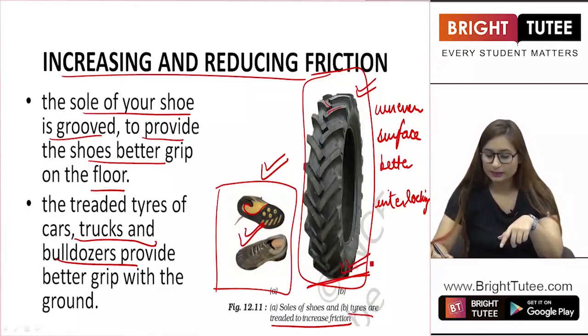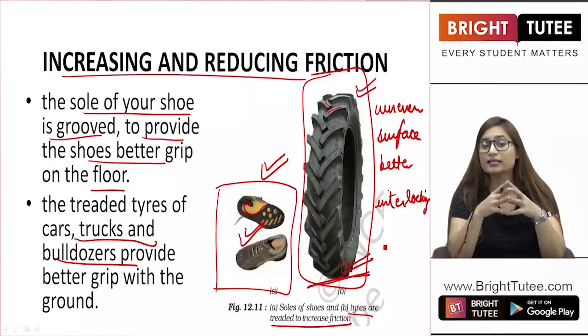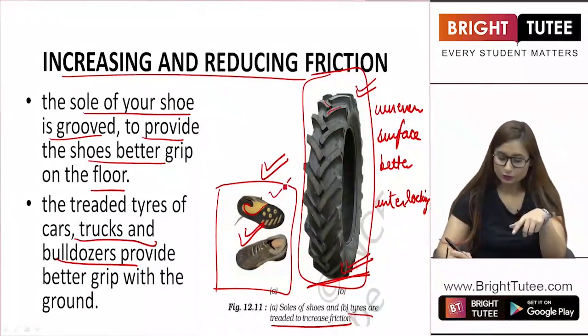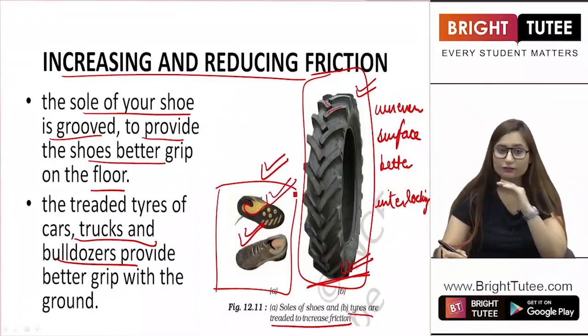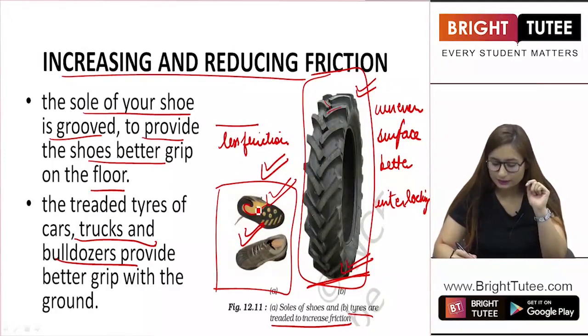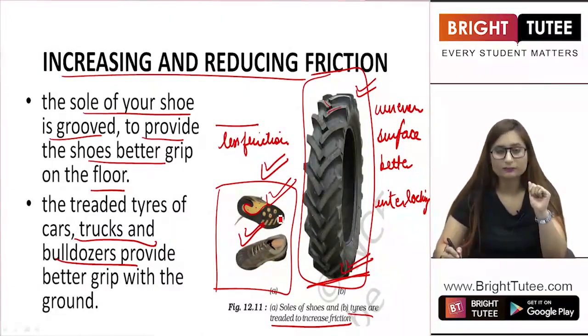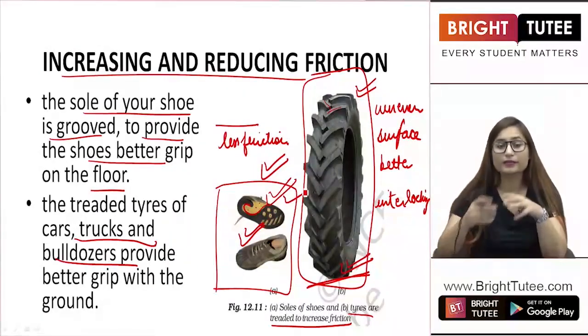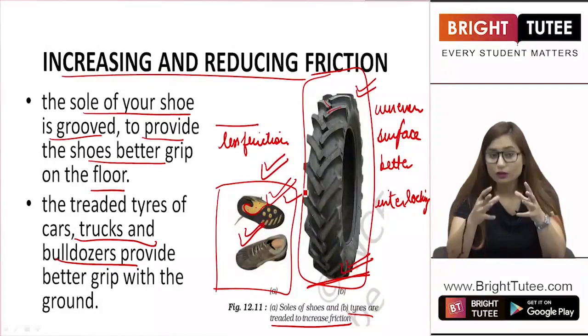It provides better interlocking and hence friction is increased. Same is for shoes. Earlier, if you have a completely flat shoe, there will be less friction as compared to a shoe that has a different pattern on its bottom, right? So this kind of shoe provides better friction, provides a better walk to you, right?